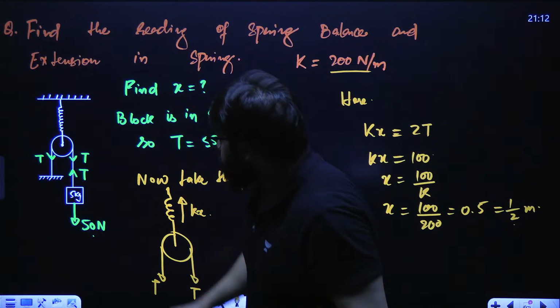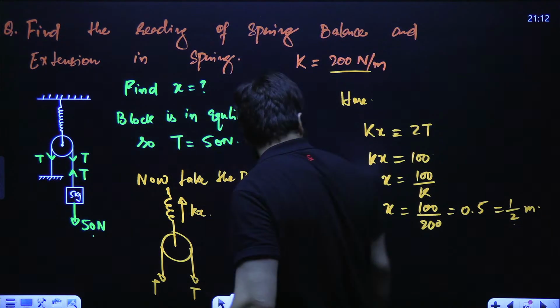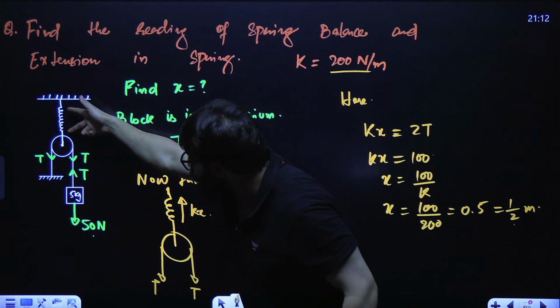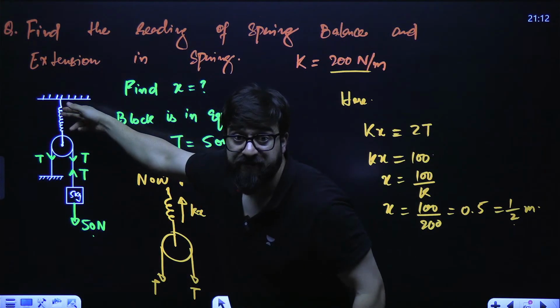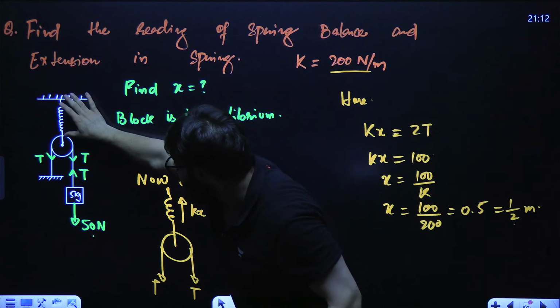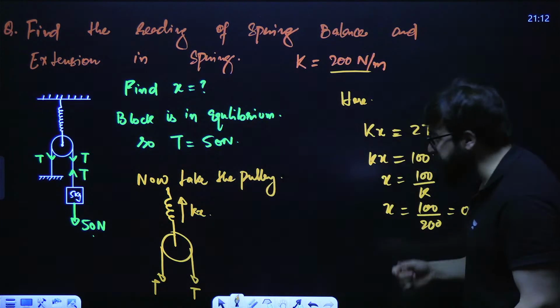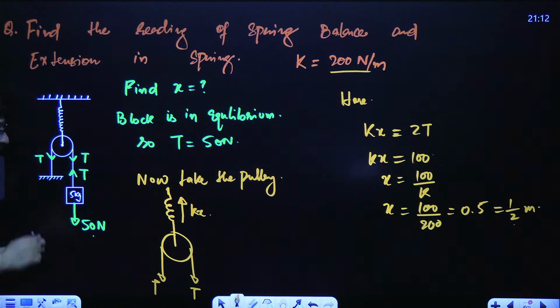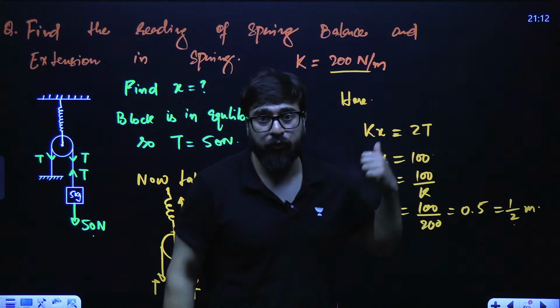So in this particular case, how much has the spring elongated? 0.5 meters, that is 50 centimeters. x is the elongation in the spring. If this is the block over here, how much has it elongated the spring? That is 0.5 meters.